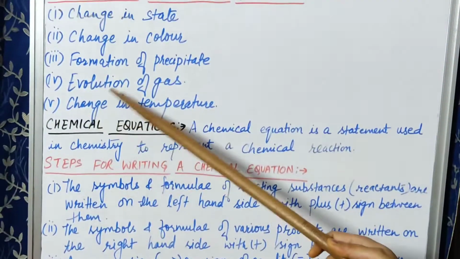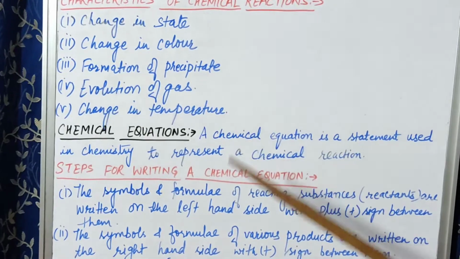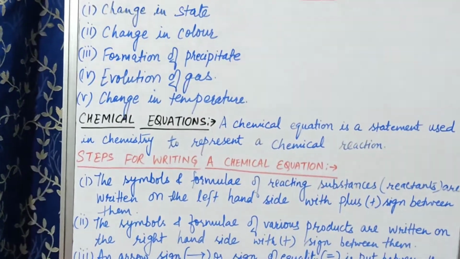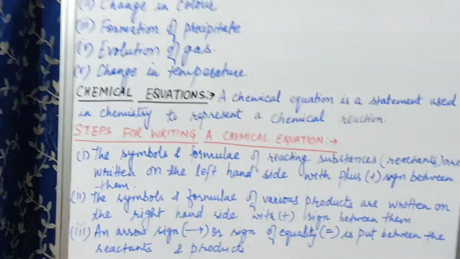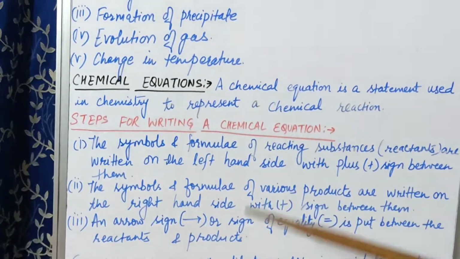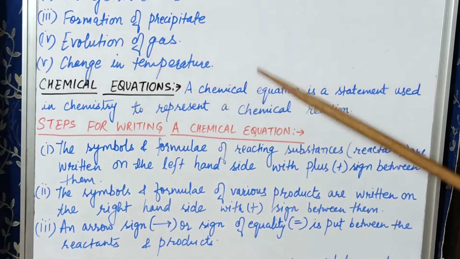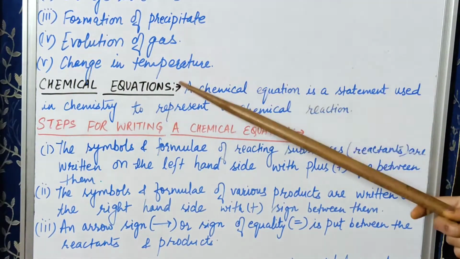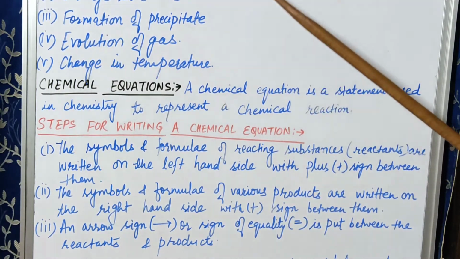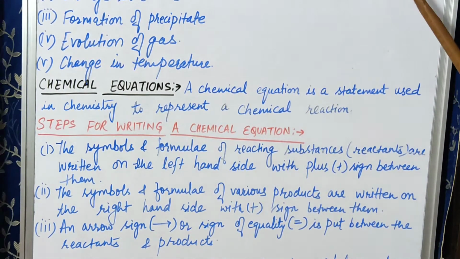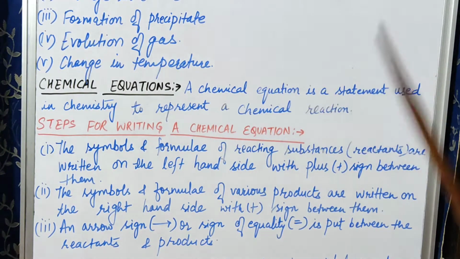Fifth, change in temperature. This can be understood by a simple activity in our day-to-day life. When we add water to quicklime, there is evolution of heat and the temperature of the water also rises. So these 5 points you can always remember which happen during a chemical reaction. Okay, so these are the characteristics of chemical reactions.